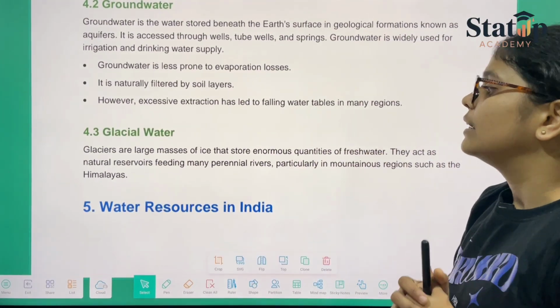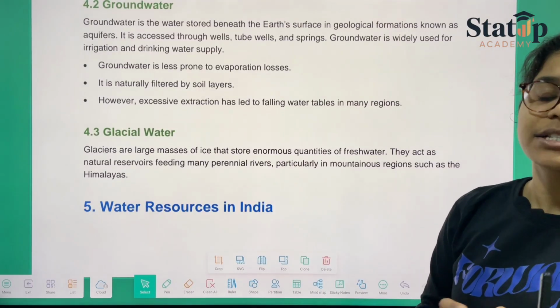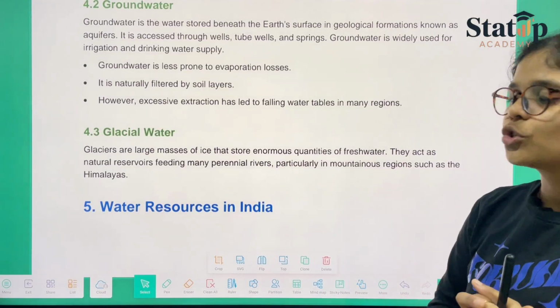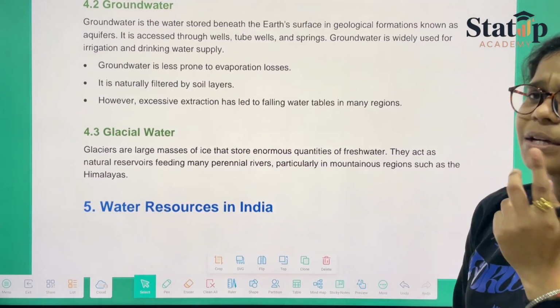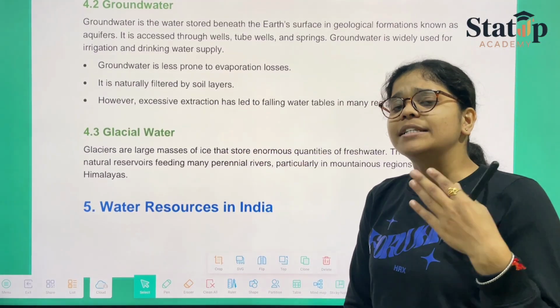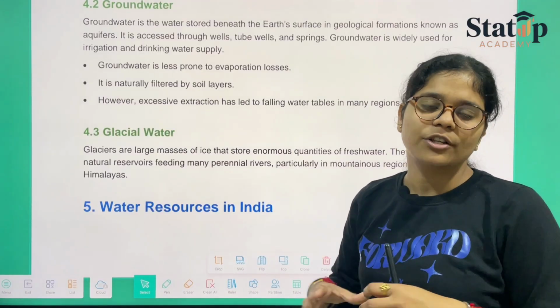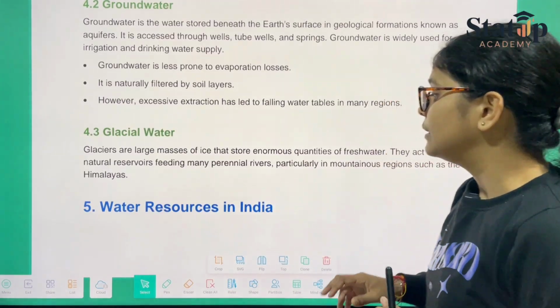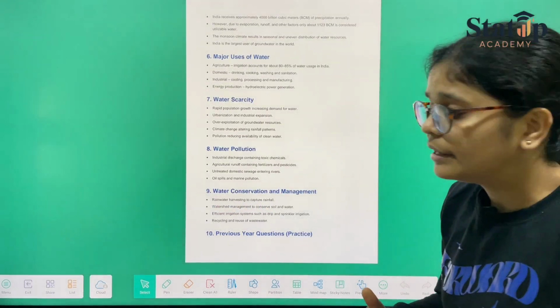Glacier water means large masses of ice that store enormous quantities of water, that means large quantities of fresh water are stored in the glacier water. Sometimes when glaciers melt, people say that the flood has come or we are drowning, so that also occurs. Then we come to water resources in India. How many water resources are available in India?